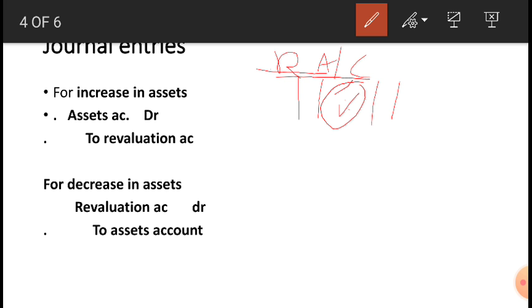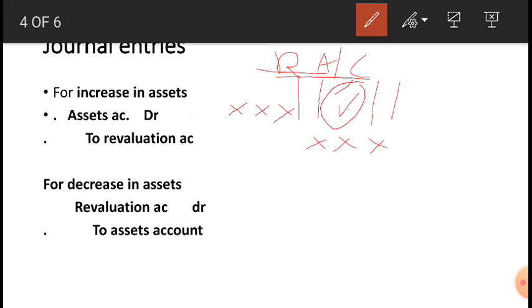Okay, yes. Now next one, for decrease in assets. One more, students, I want to tell. So in the journal entry exam you will write like this: assets account debtor to revaluation account. But don't forget to write here one imaginary amount. 3 stars you have to put here, and on the credit side 3 stars. I will just show here how to write it.